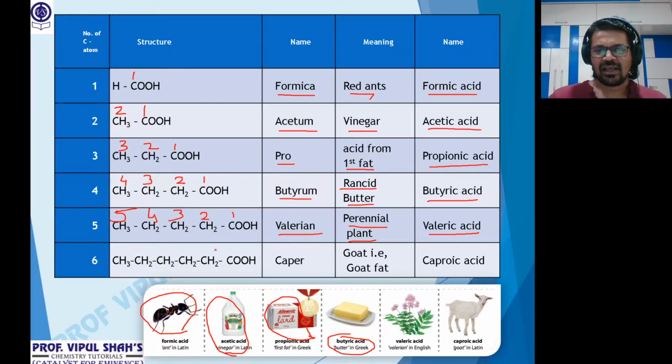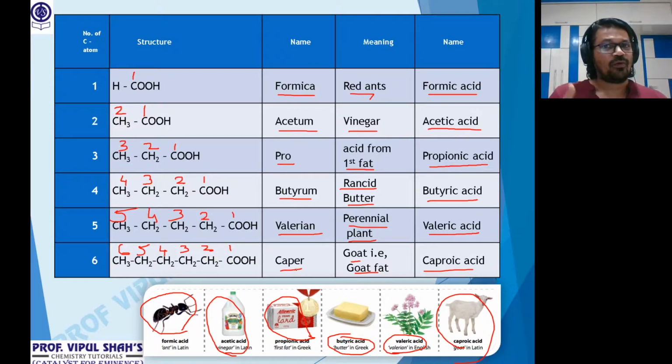And lastly, acid with 6 carbon atoms. That's called caproic acid. That is from goat, that is goat fat. Goat fat contains caproic acid. That's called capro. Clear, everybody? So we need to know the common name of the acid only for the first 6. Higher ones are also there, but that's not needed.